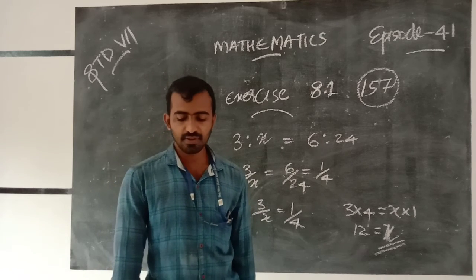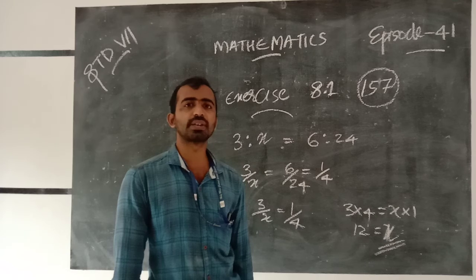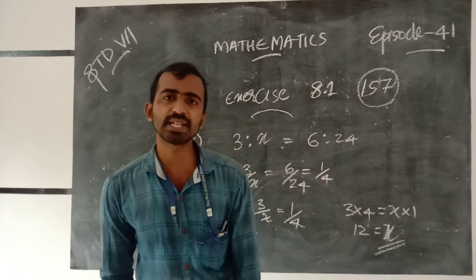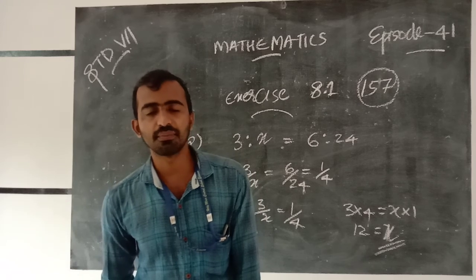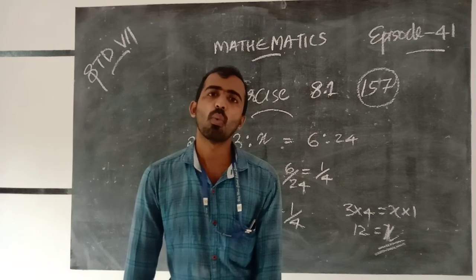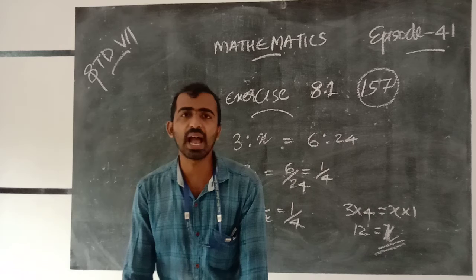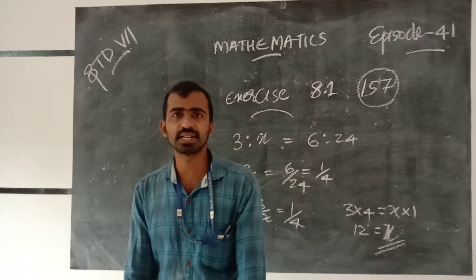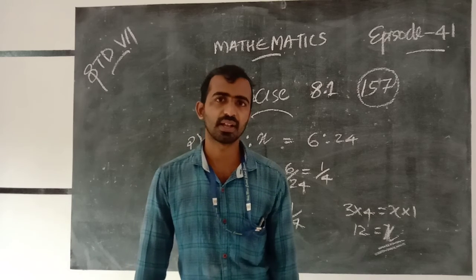And second is, which state is less populated? When we discuss the second question, we compare 570 lakhs and 1660 lakhs, and see which is less.